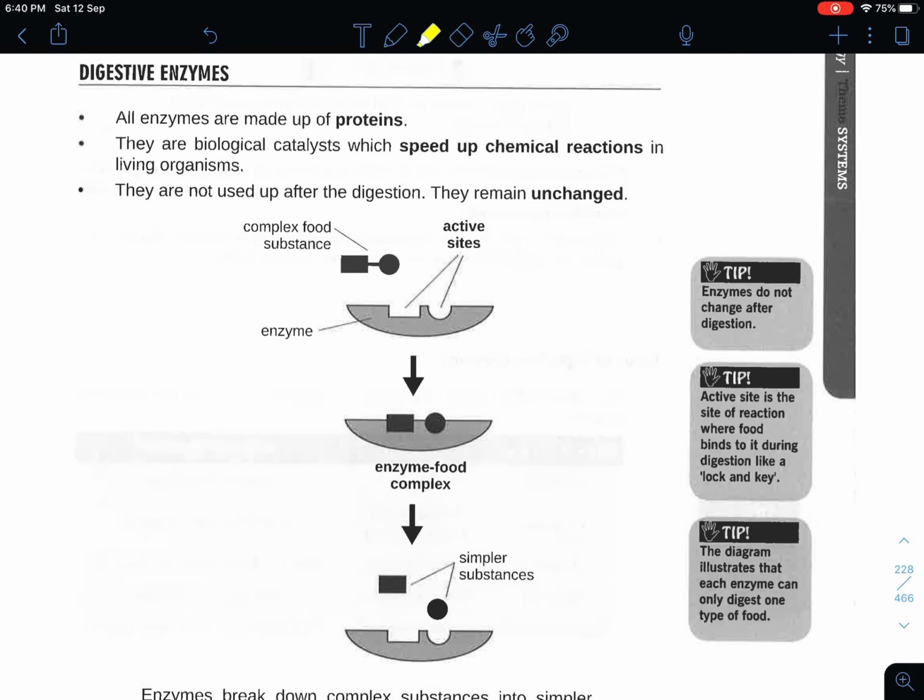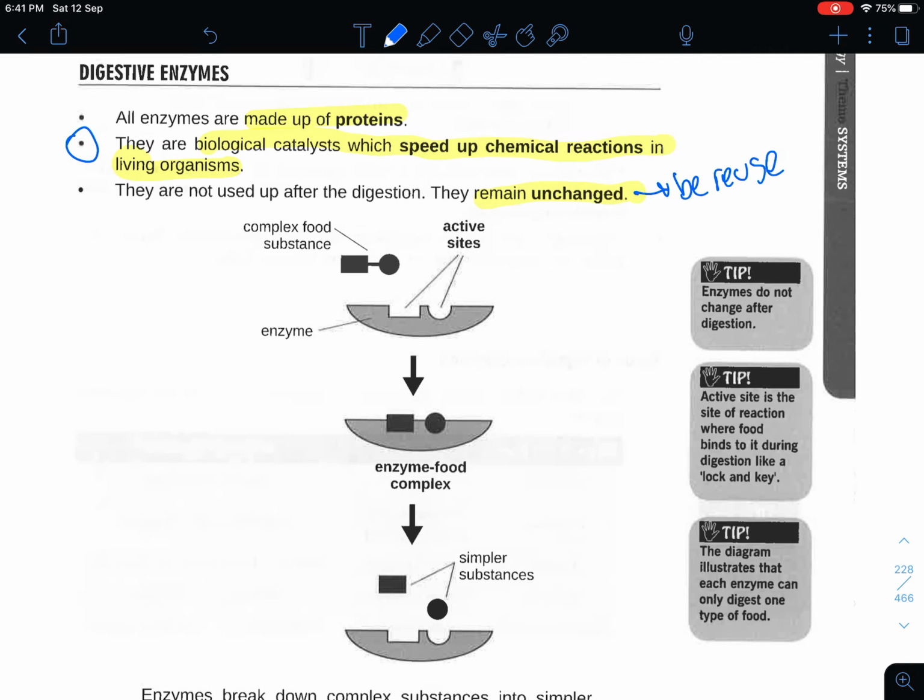So enzymes are made up of proteins, and the main definition of enzymes is that they are just biological catalysts that will help to speed up chemical reactions in living organisms. They are generally not used up after digestion, as they remain chemically unchanged. So when they remain chemically unchanged, the enzymes are always able to be reused. And when you are able to reuse the enzyme, you don't really have to produce newer enzymes, so the reaction will be faster. In a sense, number one, you save time in creating new enzymes.